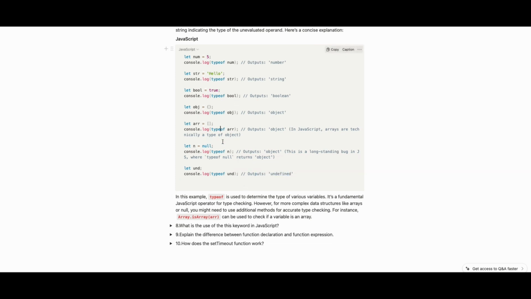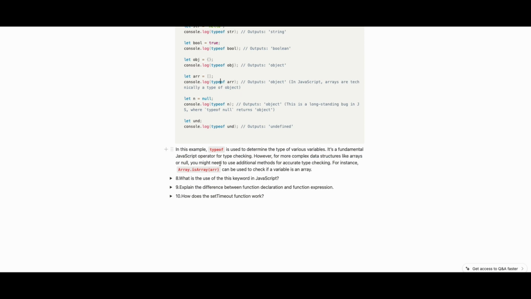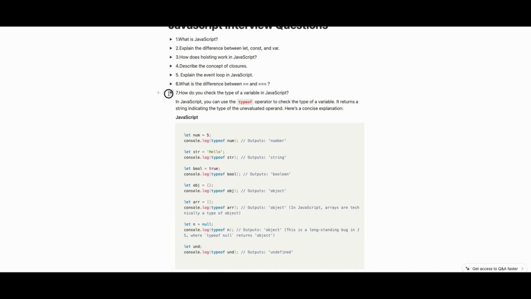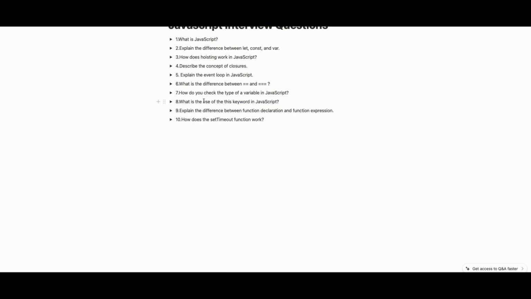Okay, array is also object, right? So there is an inbuilt Array.isArray to check if an object is an array. So I think it's also good. I also forgot regarding that. I was focused on null. I forgot undefined and array. So this is, guys, Array.isArray you can use to check if something is an array or not. Okay, let's go to the next one.